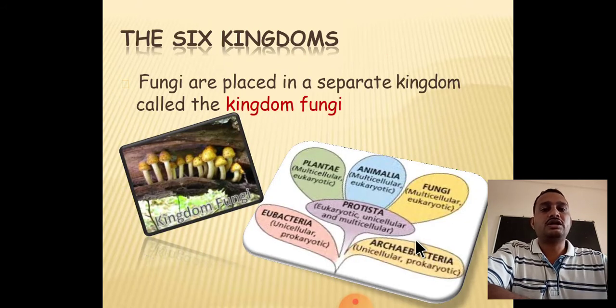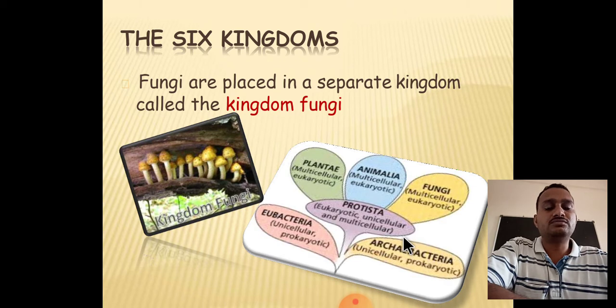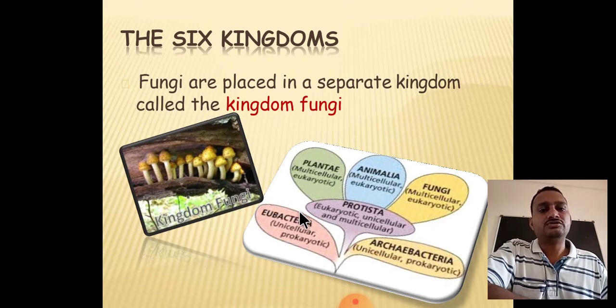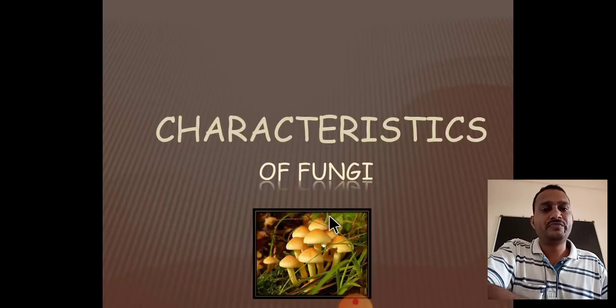As we know, there are a total of 6 kingdoms of living organisms. Fungi are placed in a separate kingdom, that is kingdom Fungi. The different kingdoms are Plantae, Animalia, Fungi, Protista, Eubacteria, and Archaebacteria. These are the 6 kingdoms, and fungi is one out of the 6 kingdoms.